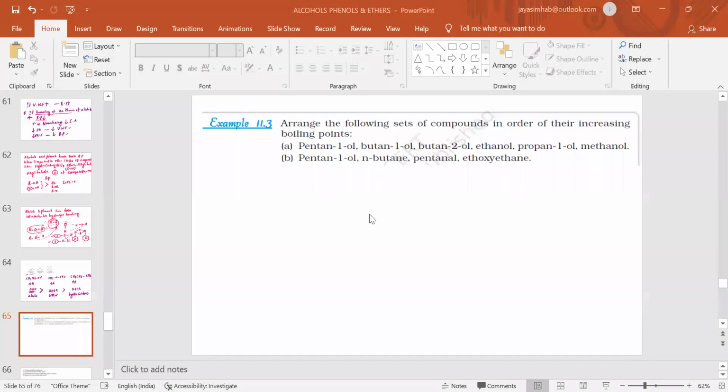So here we'll see the exemplar problem, where we are asked to arrange the compounds in the increasing order of their boiling points. First, option A, where we have pentan-1-ol, butan-1-ol, and butan-2-ol. Both butanols are 4 carbon containing alcohols.